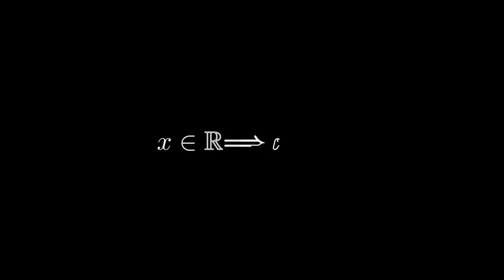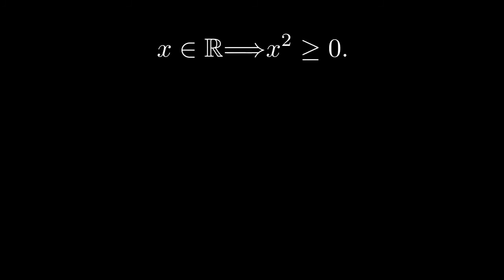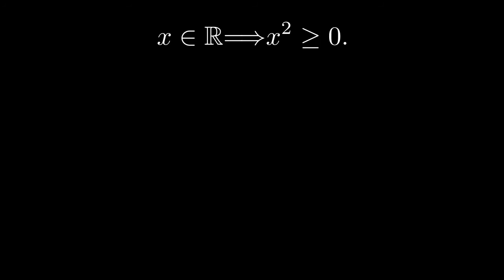Let's think of a more mathematical example. Here's a theorem. If x is a real number, then x squared is greater than or equal to 0. This is always true. Plug in any x that's a real number, and you will get a non-negative number when you square it. But then, what do you say?